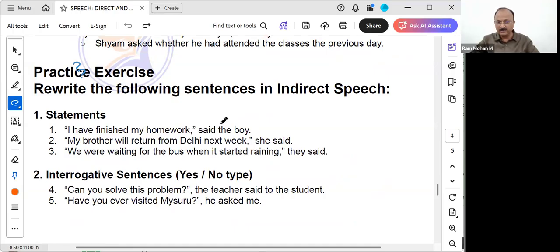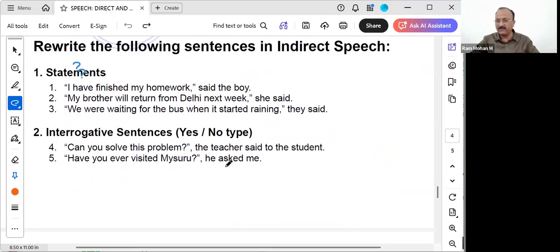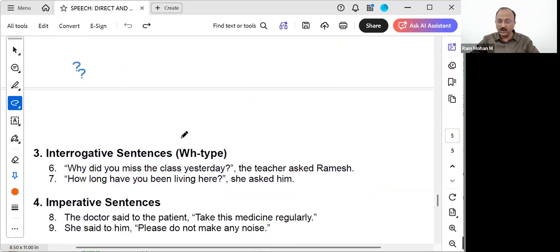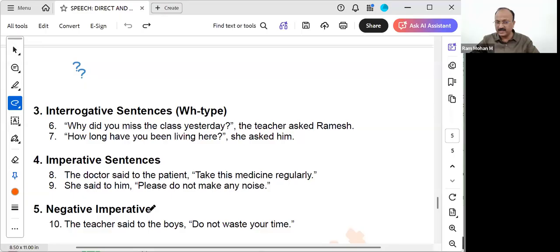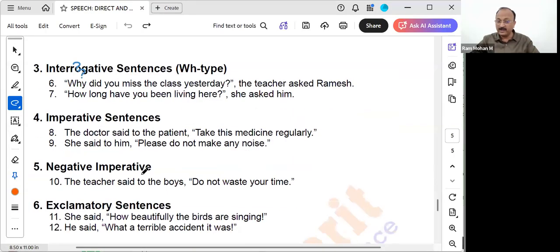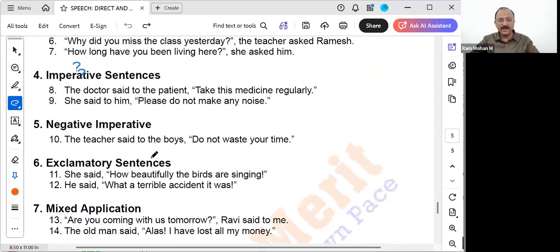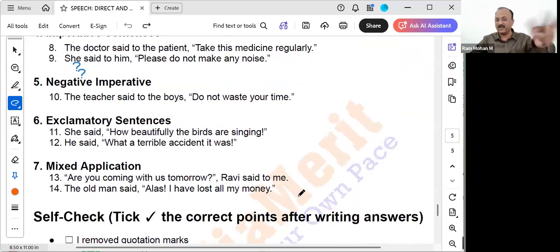Some statements I had given, interrogative questions, yes or no type. Interrogative sentences, WH type questions, means why, when, or how kind of questions. Then imperative sentences, some negative imperative sentences, exclamatory sentences, and some sentences with mixed application. You can check, whenever we are using these sentences, the self-check checklist we'll do. These questions you people can try.